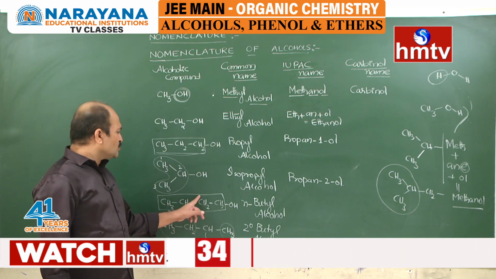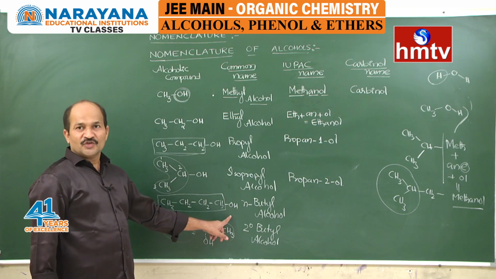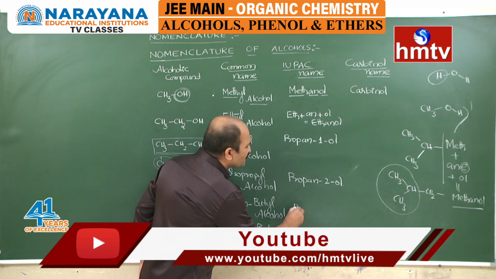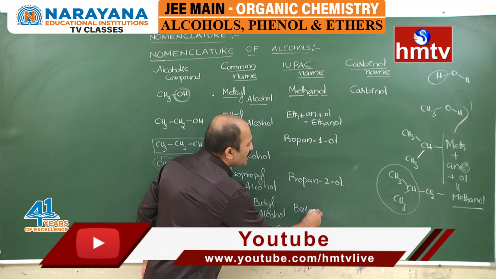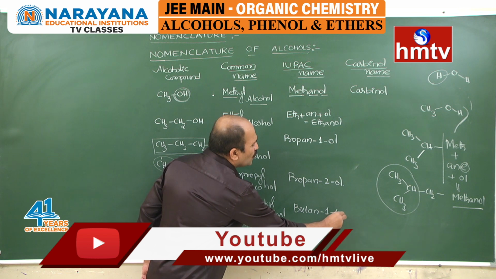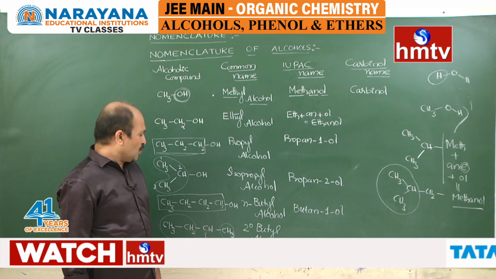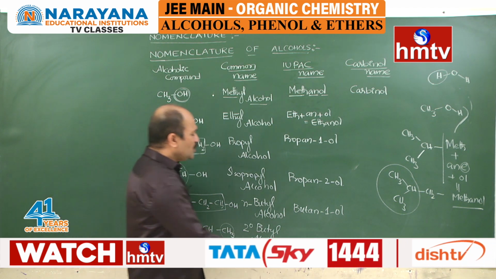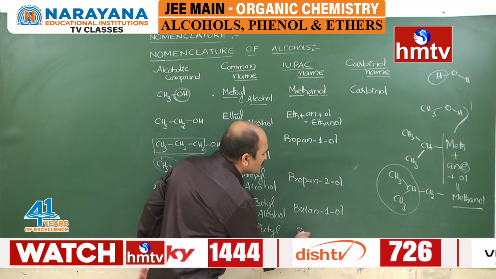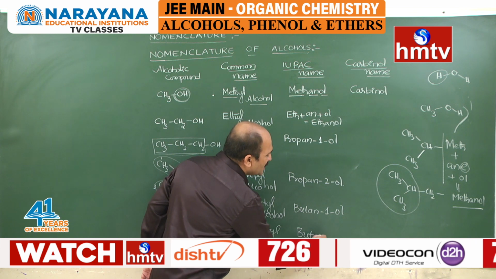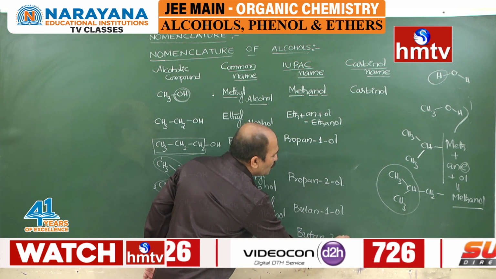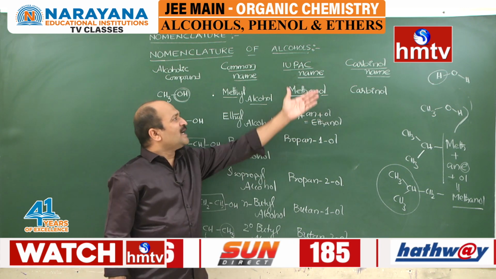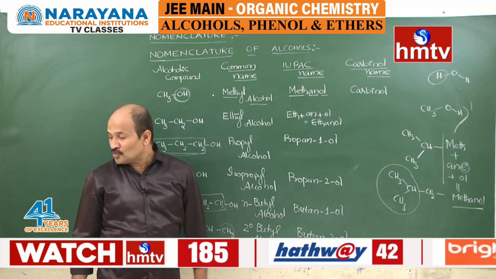So 1, 2, 3, 4, your OH group is located on the first carbon, so you have to write butan-1-ol, butan-1-ol. And here the OH group is located on the second carbon, so you have to write its name as butan-2-ol. This is the way of nomenclature for the simple molecules, and then we enter into the carbinol system.